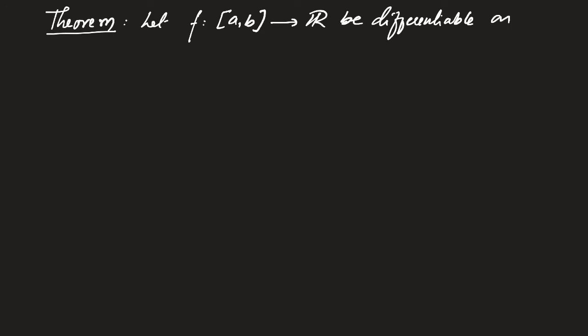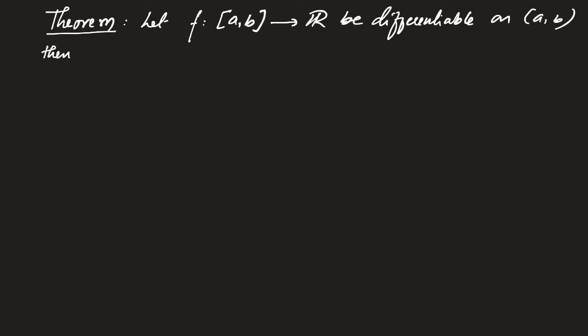So let f from the closed interval [a, b] to R be differentiable on the open interval (a, b).